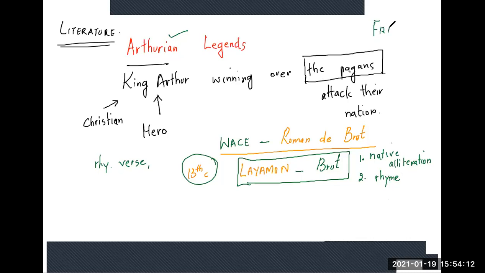And at this time, French people were the ones who were trying to colonize the nation. The nation was again under attack. So Roman de Brut was basically by Wace, a French writer.